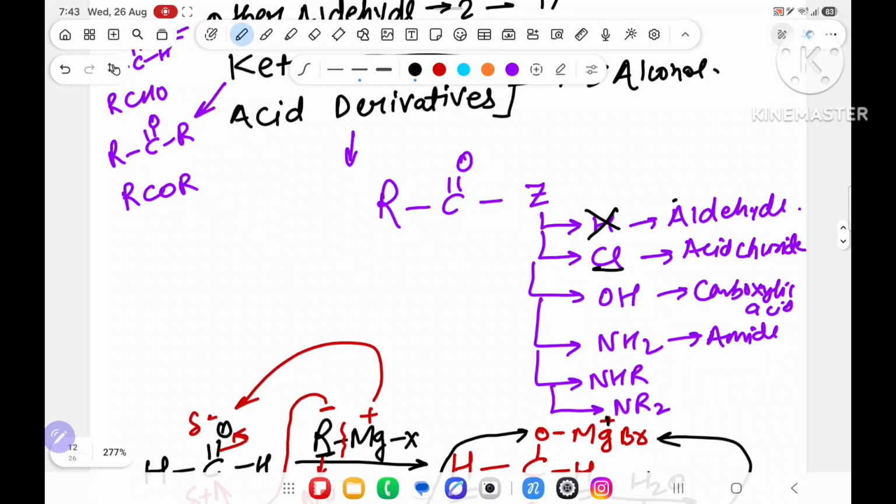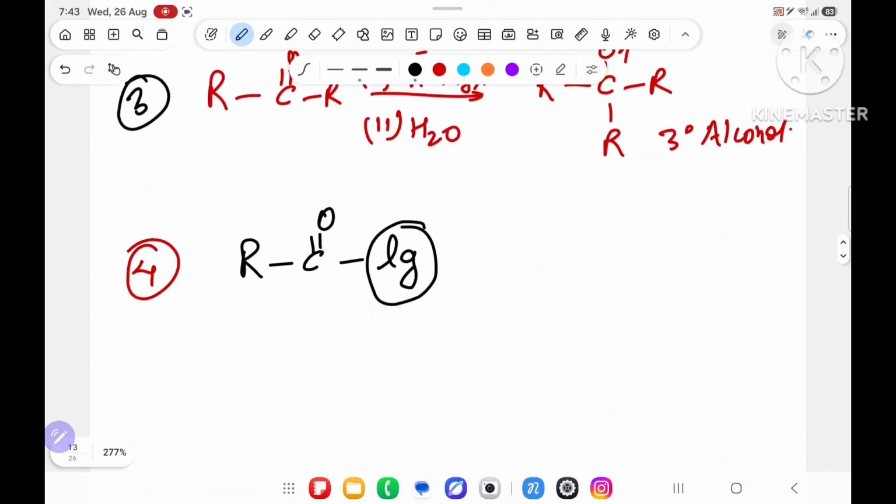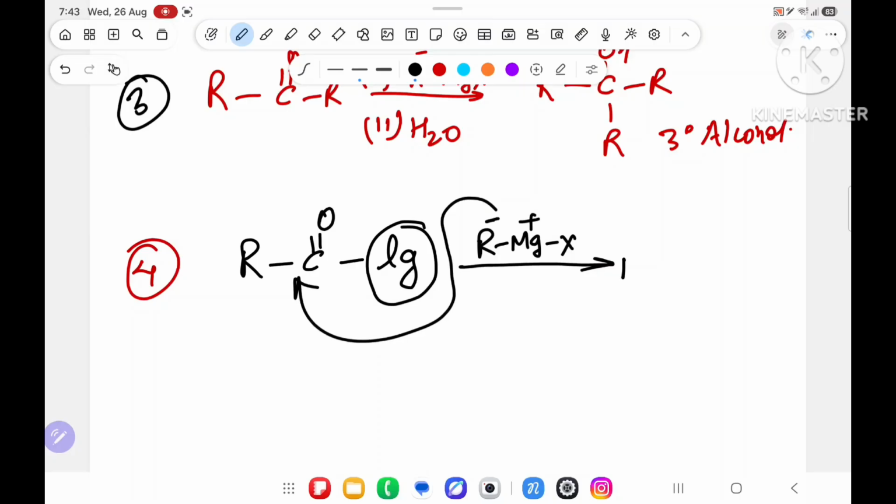Cl, this is not an acid derivative because it will become aldehyde. Cl, OH, NH2, NHR, NR2, these all are very good leaving groups. So this leaving group is there. Whenever you take Grignard reagent RMgX, what happens? R minus, plus, first it will attack over here. Once it attacks, we get RCO minus MgX, and over here R, and over here the leaving group.